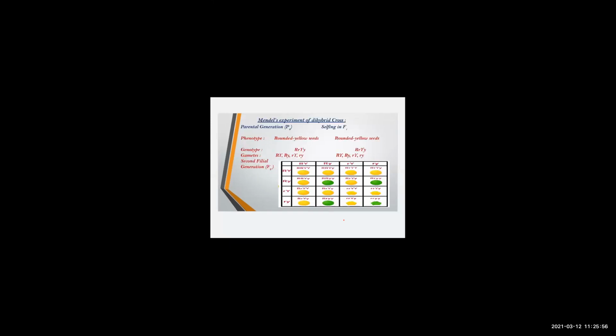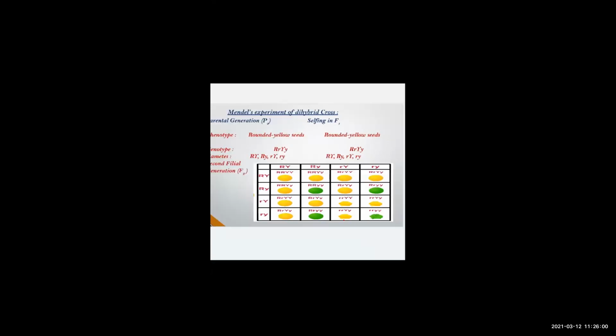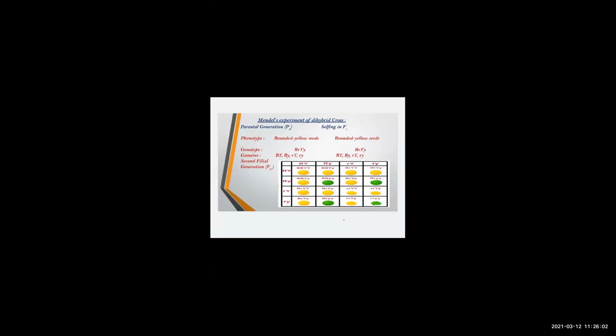And the assignment work for today is: explain Mendel's monohybrid progeny with the help of a contrasting character, round and wrinkled seed, by Punnett square method. Punnett square method, we saw it over here. So actually you have to draw this diagram. You can take a screenshot of this and kindly do this. You have to just add them and write them, add them and write them. This is how the Punnett square is written.